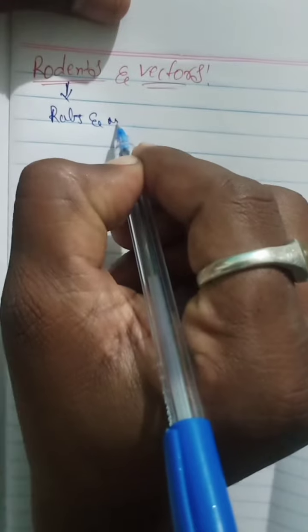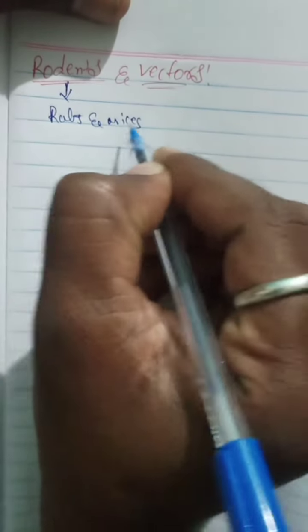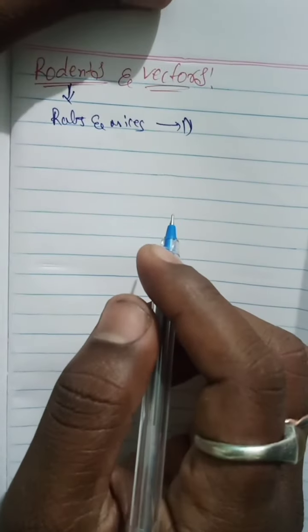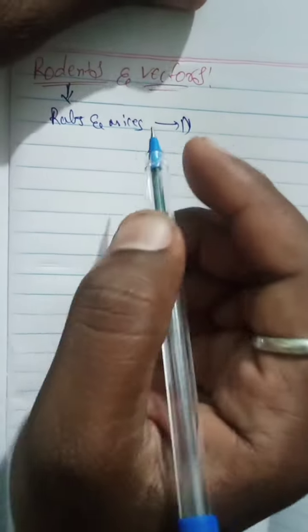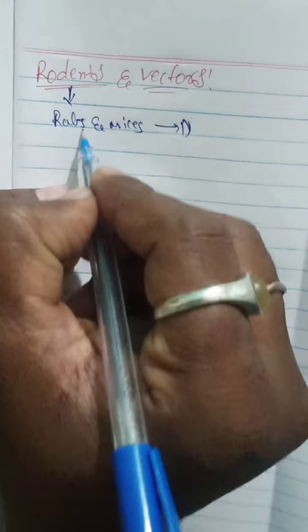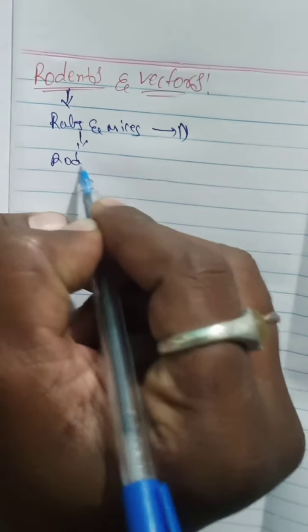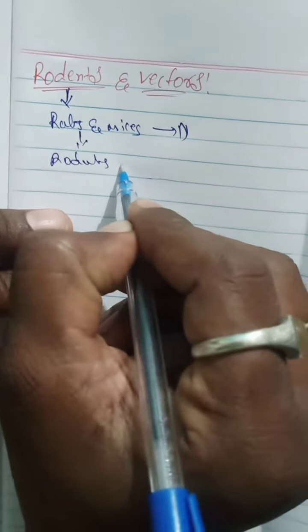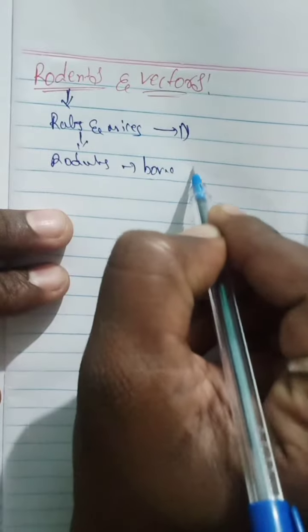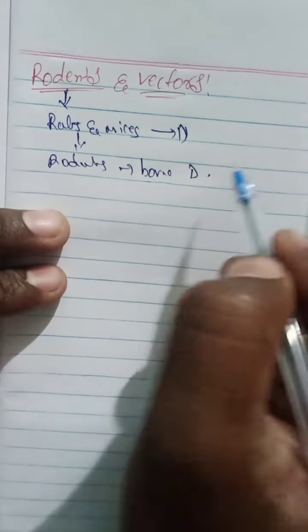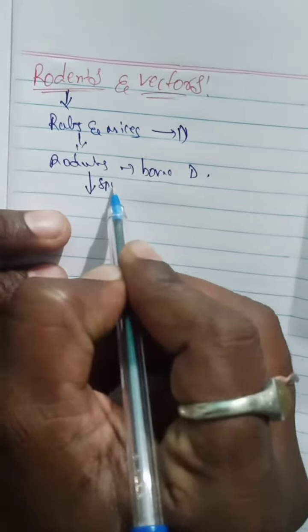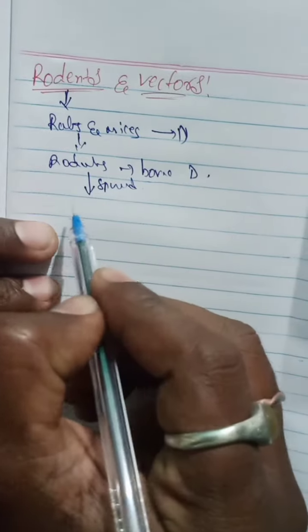Worldwide, rats and mice spread diseases. So rodent-borne disease is a disease that spreads directly to